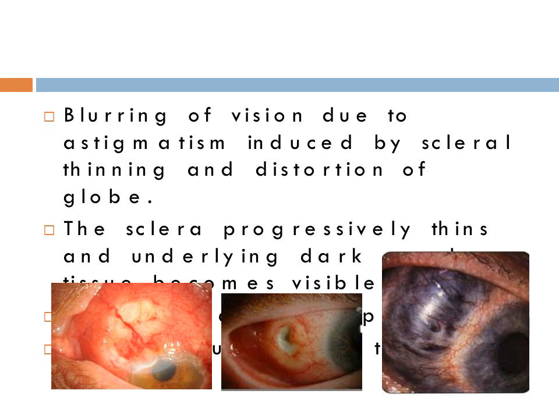Blurring of vision due to astigmatism induced by scleral thinning and distortion of the globe can be seen. The sclera progressively thins and underlying dark uveal tissue becomes visible. Staphylomas develop, which we'll discuss in the coming slides, and eyes are susceptible to rupture.